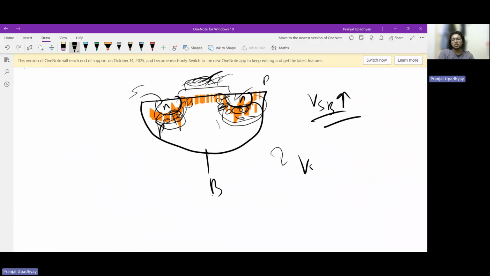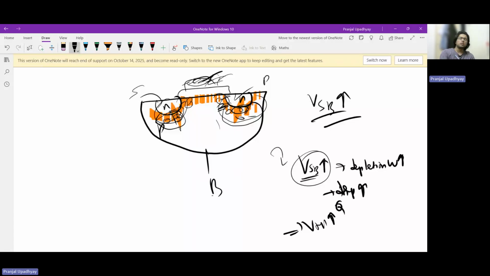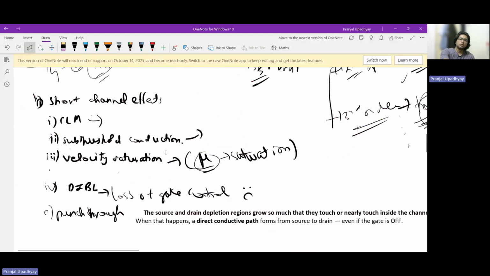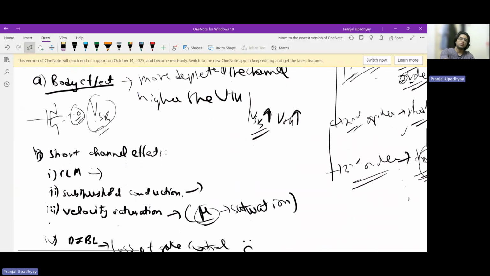So that is the basic intuitive explanation: as VSB increases, which means that depletion width increases, which implies that the inversion depletion charge is increasing. So this basically increases your VT. That is the intuitive explanation behind that, and equations are already out there to model such kind of behavior.